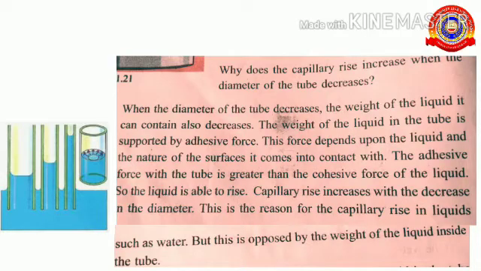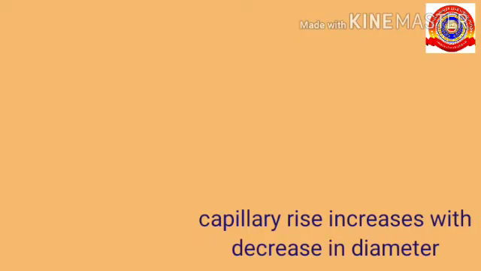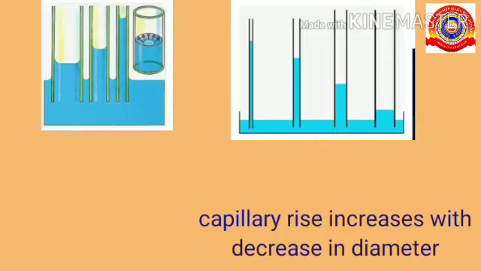When the diameter of the tube decreases, the weight of the liquid it can contain also decreases. The weight of the liquid in the tube is supported by adhesive force. This force depends upon the liquid and the nature of the surface it comes into contact with. The adhesive force with the tube is greater than the cohesive force of the liquid, so the liquid is able to rise. The capillary rise increases with decrease in diameter. That is, when the diameter of the minute holes or tube changes, the capillary rise also changes accordingly.